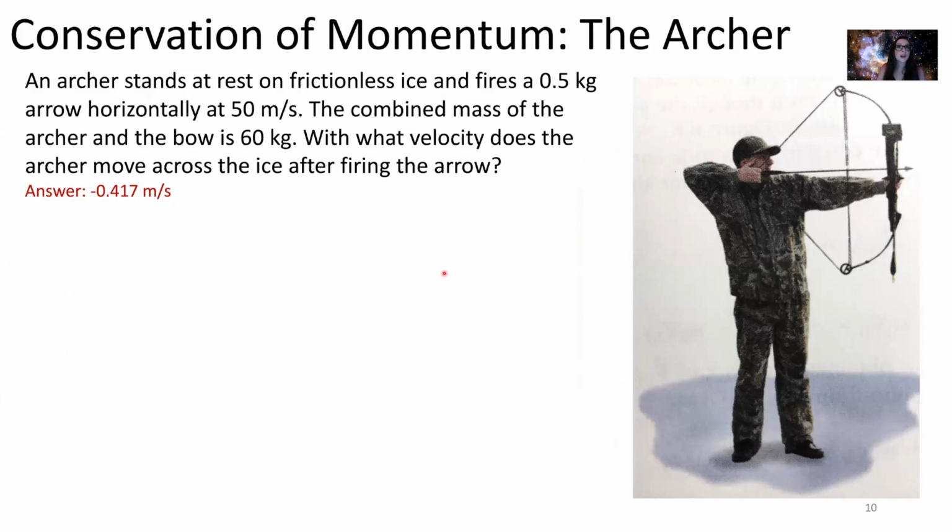Okay, so we're going to have an archer here that's standing on frictionless ice, and our archer is going to fire a 0.5 kilogram arrow horizontally at 50 meters per second. The combined mass of the archer and the bow is 60 kilograms. What velocity does the archer move across the ice with after firing the arrow? Let's look at the knowns and unknowns in our problem to get started.